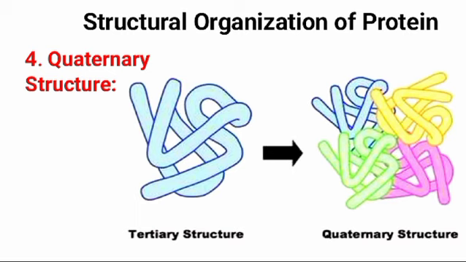The interactions within multi-subunit proteins are the same as those found in tertiary and secondary structures. Forces involved include disulfide, hydrogen, hydrophobic, and ionic bonds. An example is hemoglobin.